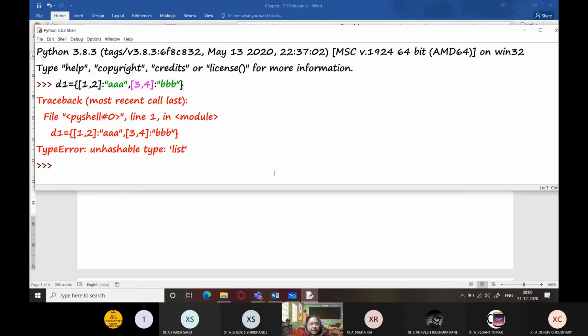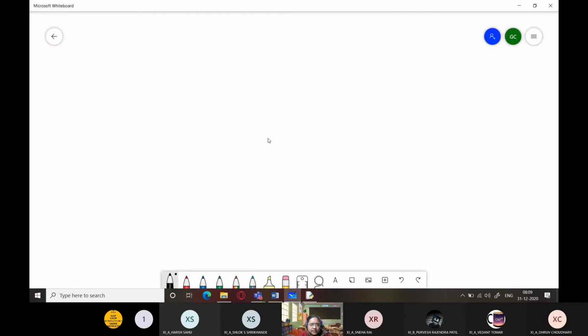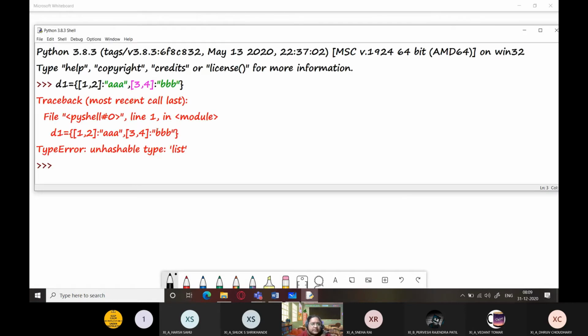I want you all to find the reason for this. Your homework is to find the reason: why is it that lists or mutable data elements cannot form the keys in a dictionary? So that is a homework for everybody. And in our next class tomorrow, we will be first discussing this question, right?